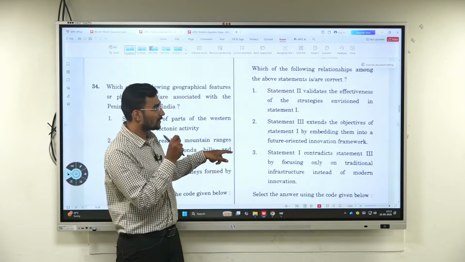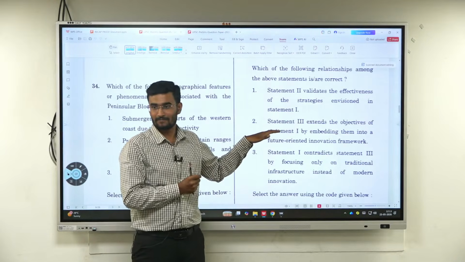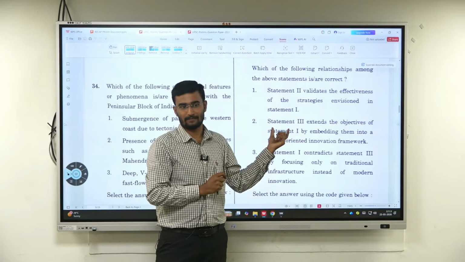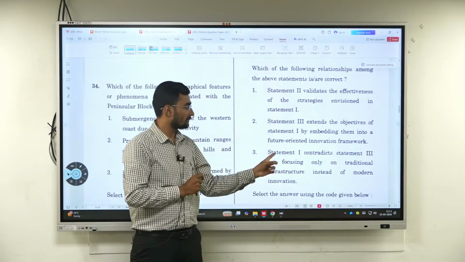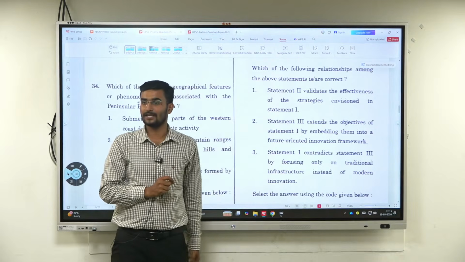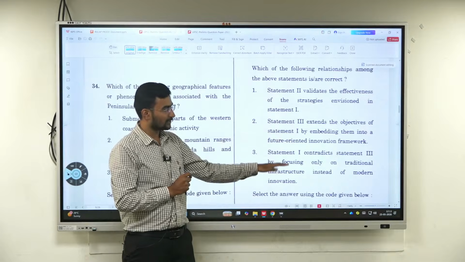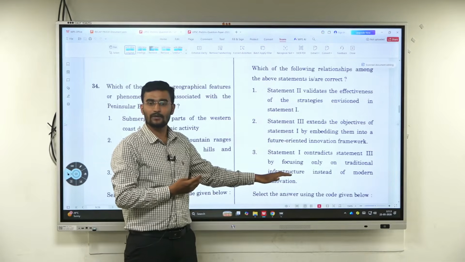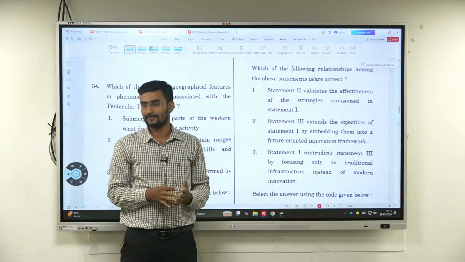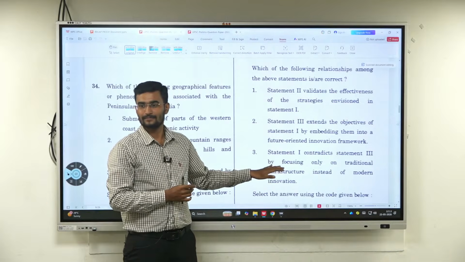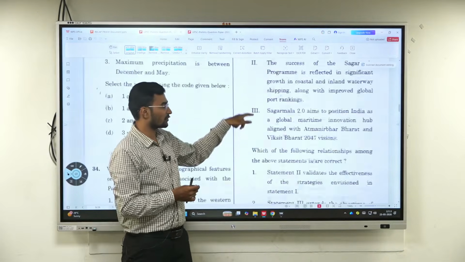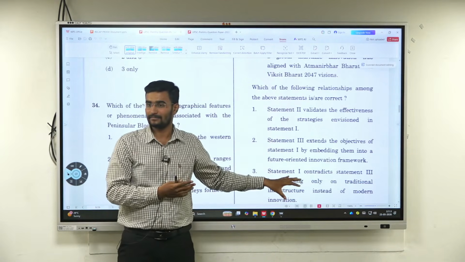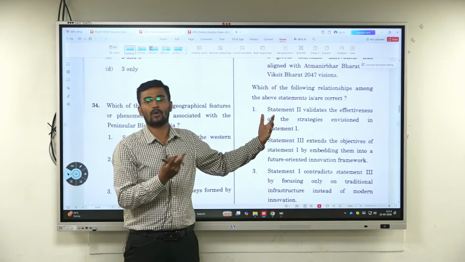Look at the second one: statement 3 extends the objectives of statement 1. They are connecting. Statement 3 extends the objective of statement 1. And observe the third one: statement 1 contradicts statement 3. The 2 options themselves are contrary. One says statement 3 is satisfying statement 1, whereas the other says statements 1 and 3 are contradictory, opposite. Here your head spins. It is not about the question, but about the relationship, the statements get irritating. Then what happens, do we get the answer? If not, time